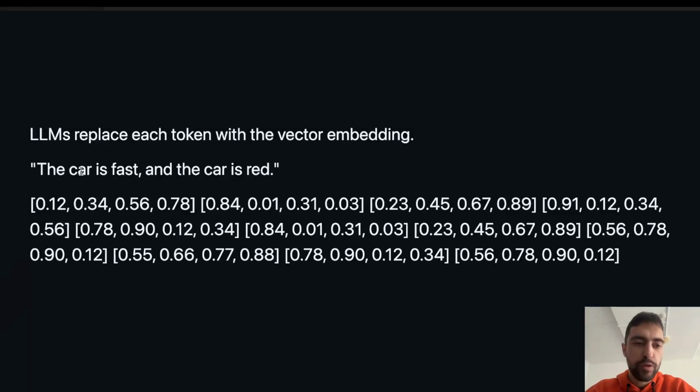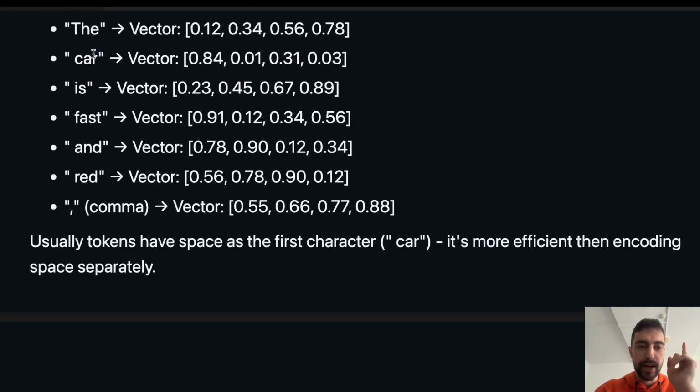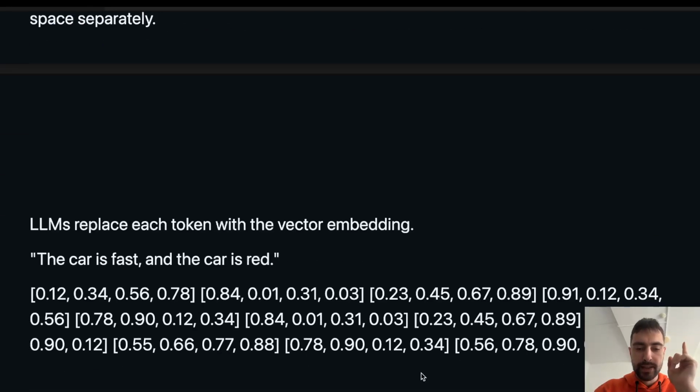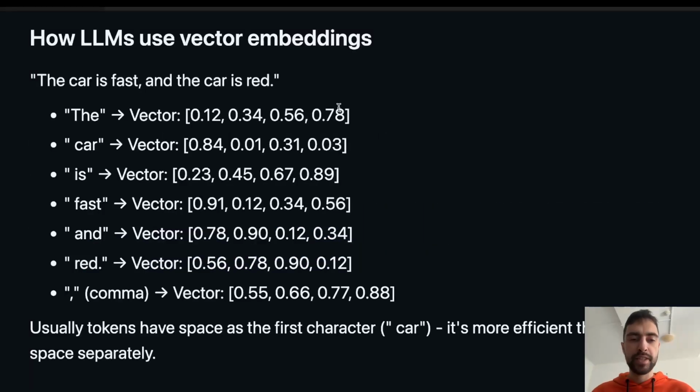So the LLM will replace each of the tokens with the corresponding vector. It obviously needs to do this because it doesn't know what these words are, but it knows what these vectors are. So this is the token for the, and then this is the token for space car, space car here, space car, and so on. It's just replacing the tokens. But here is the thing.